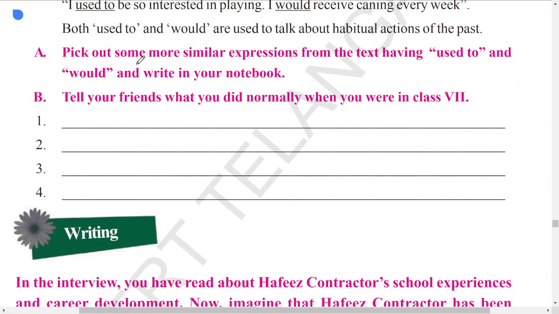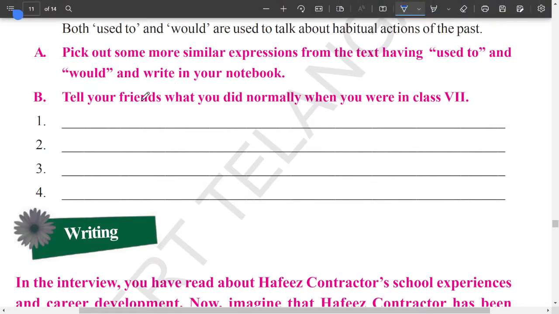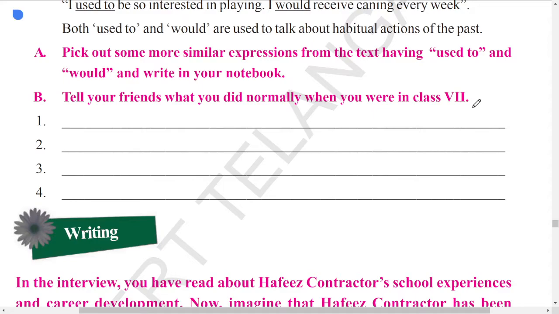Now pick out some more similar expressions from the text having "used to" and "would", and write them in your notebook. Now tell your friends what you normally did when you were in class 7. Now you are in class 8, right? So when you were in 7th class, what did you used to do normally?